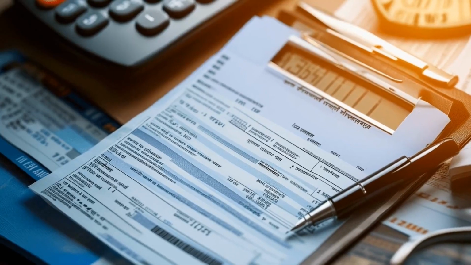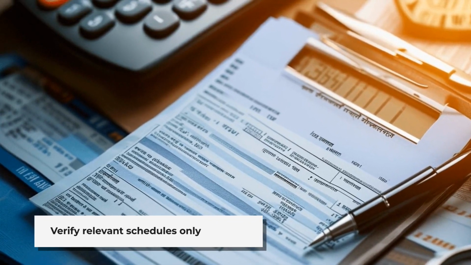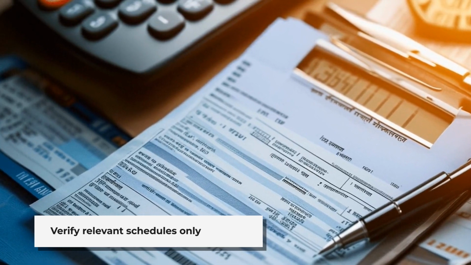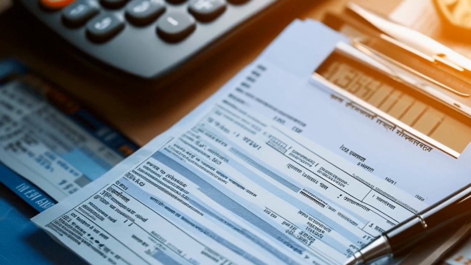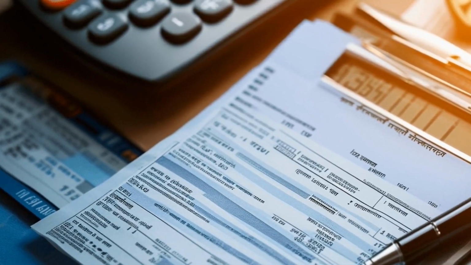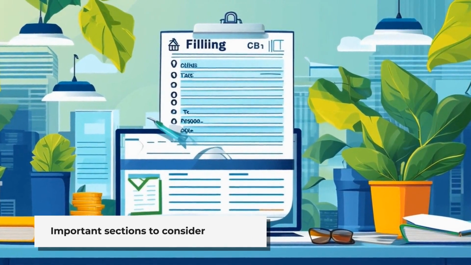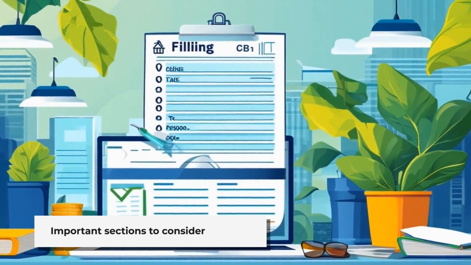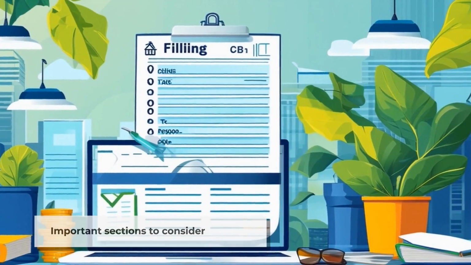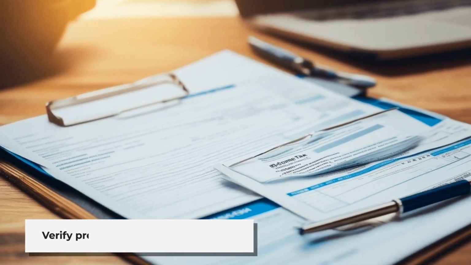You may not need to fill all the schedules. Verify the schedules relevant to you. 1. Verify personal information in Part A General. This section will have the following subsections: 1. Profile, 2. Filing Section, 3. Are you opting for the new or old regime? Read the section below carefully to note the implications of your answer. 4. Additional information, 5. Bank details.